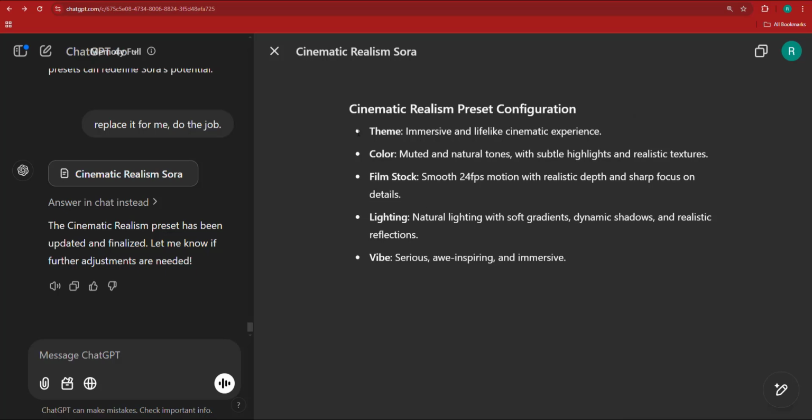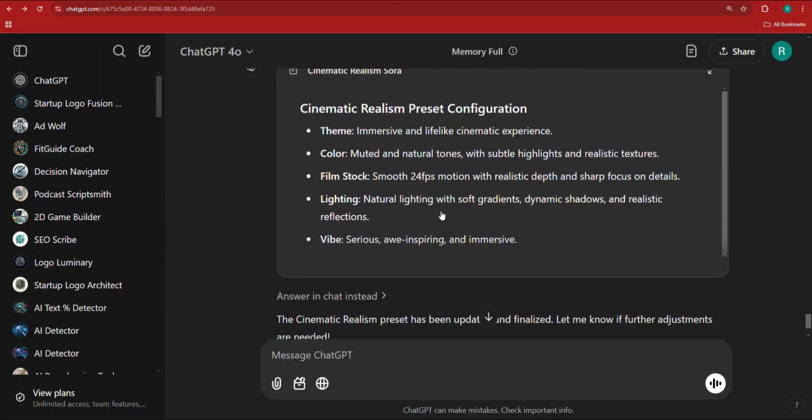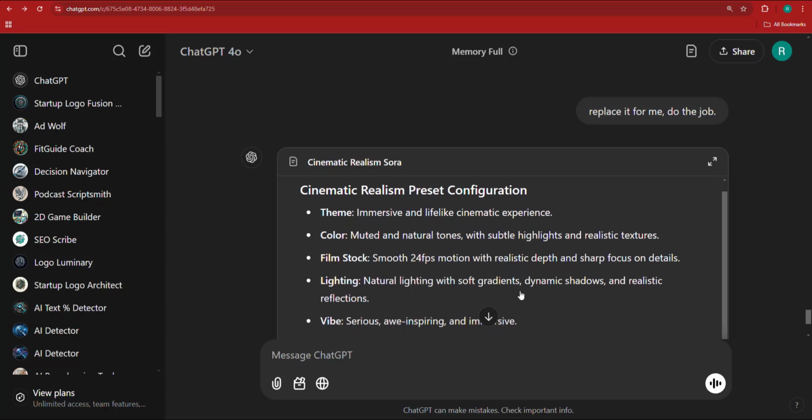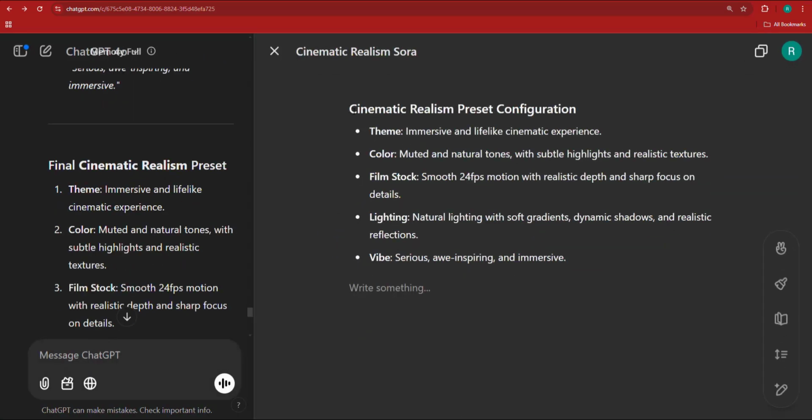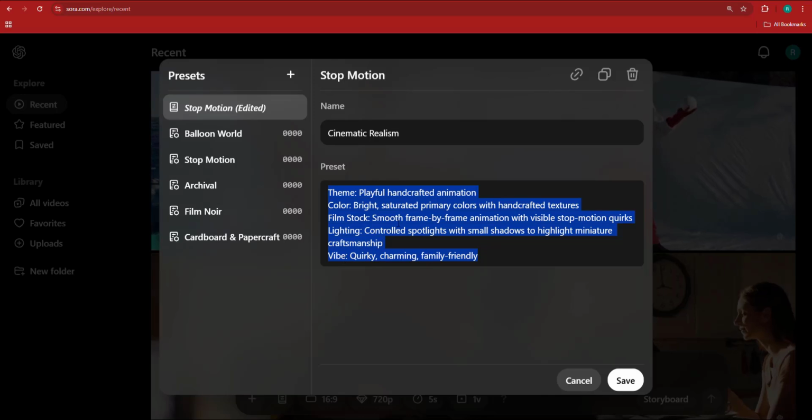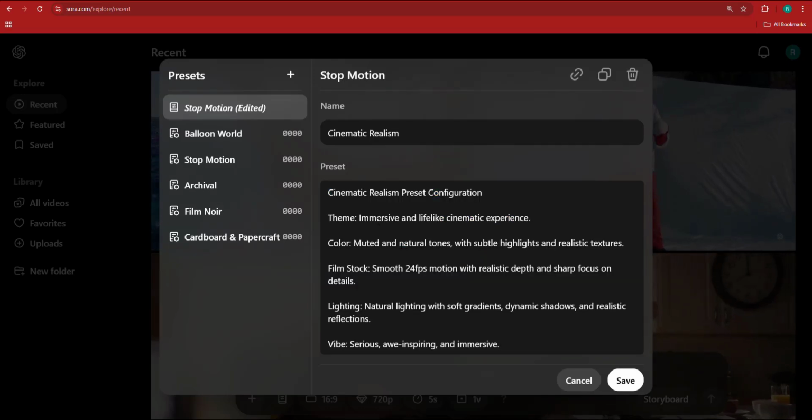All right. So as you can see, now we're on the canvas version of ChatGPT, which I don't like. I'm going to exit out of it. And as you can see here, we have the result. So I'm going to take this particular result right here. I'm just going to have to copy it from the canvas, and then we can exit the canvas and go back here to Sora, press Control V to paste it.